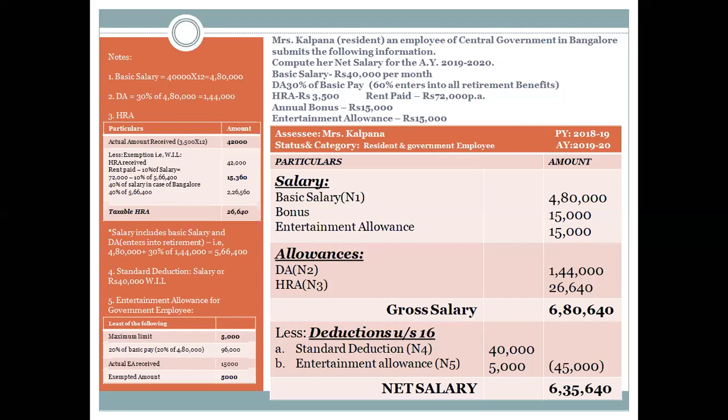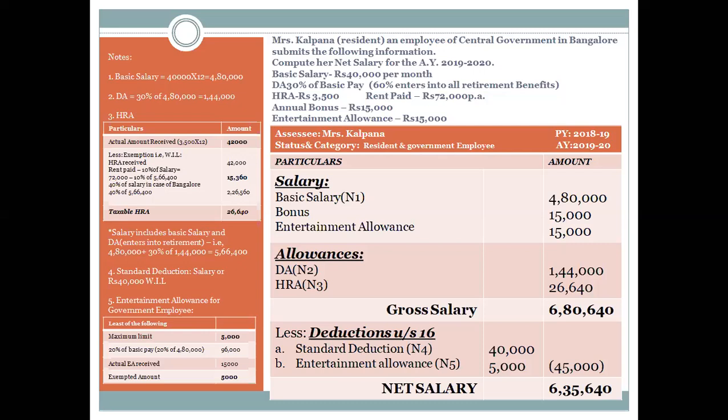Salary includes basic salary and DA that also enters into retirement. Salary for calculation of HRA includes 3 things, if you people can recall the earlier slide. It includes basic pay, allowances, and commission or fees. It doesn't include bonus.